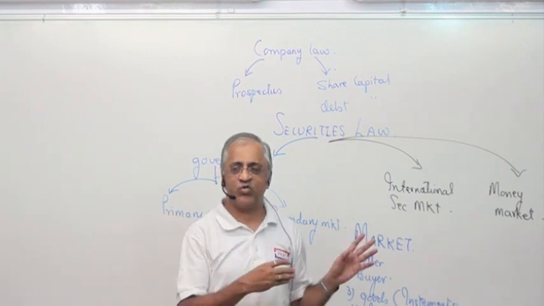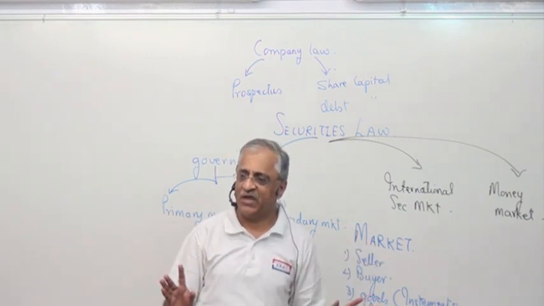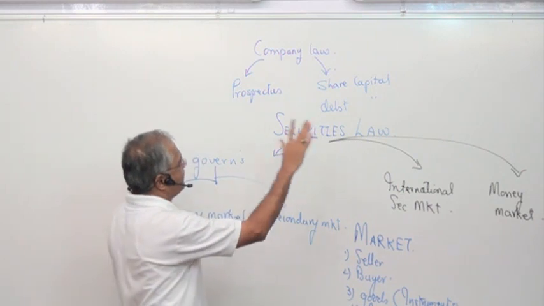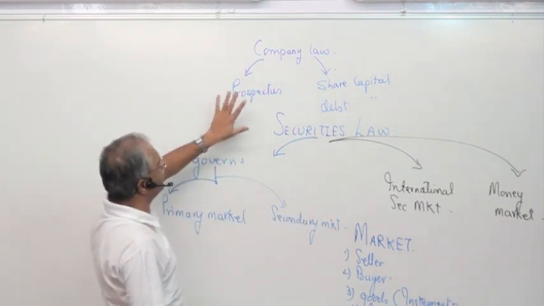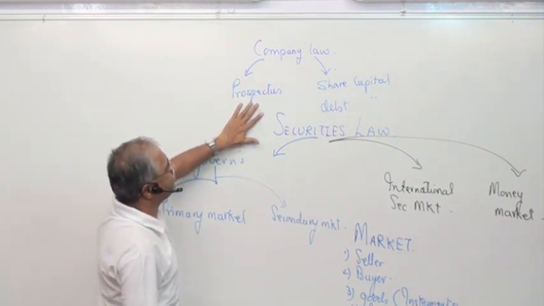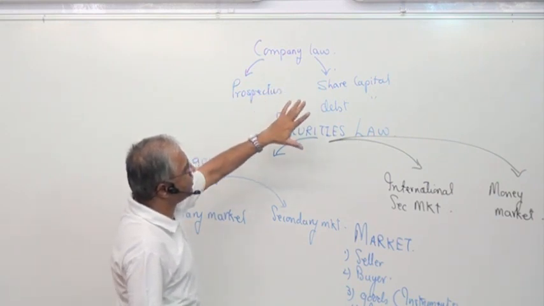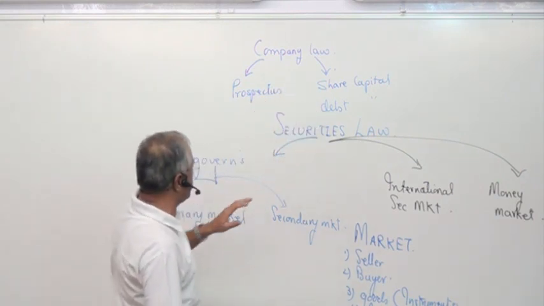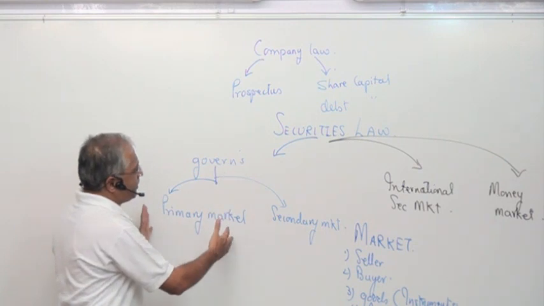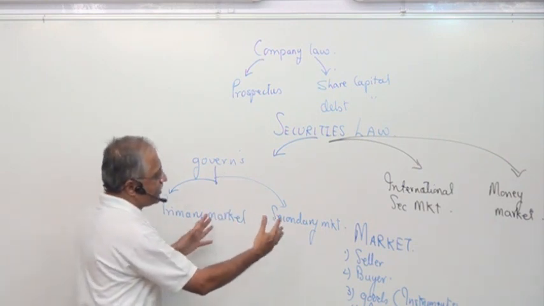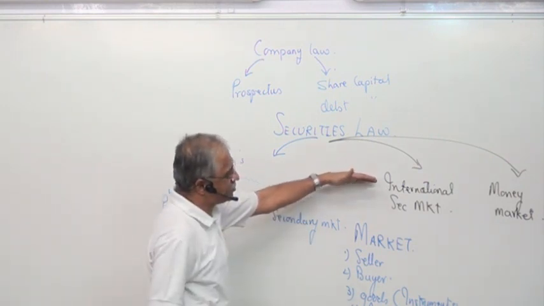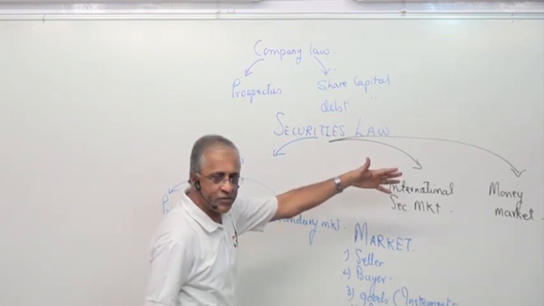That is why we go to this market. So again, in company law, you have to know what a prospectus is, how you raise money, share capital, and debt capital. If you know this, then you can understand security laws. It governs the primary market and the secondary market. There's an international securities market, and there's a money market.